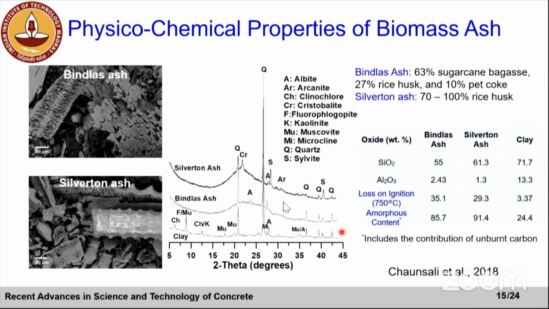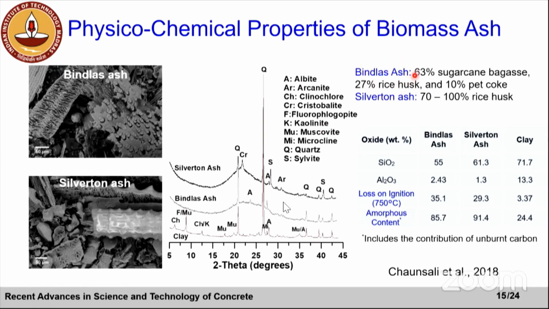Just as an example, I'm also showing you here the X-ray diffraction of clay, which doesn't seem to have any amorphous content. Mostly it's crystalline. So as you will see in later slides, this clay, although used in making bricks, acted as just filler rather than being a reactive material, right?